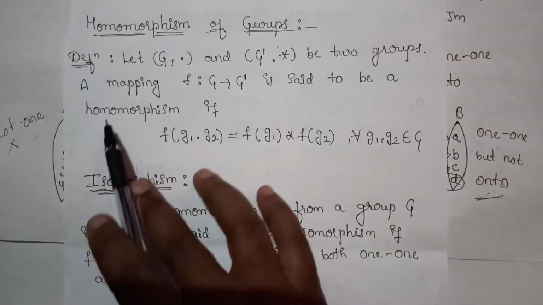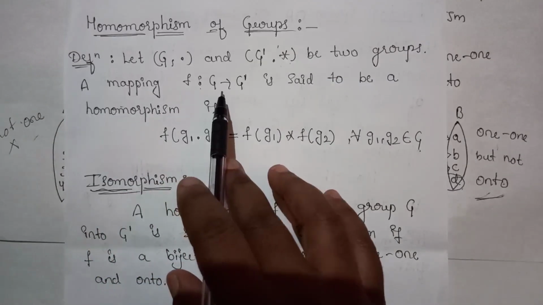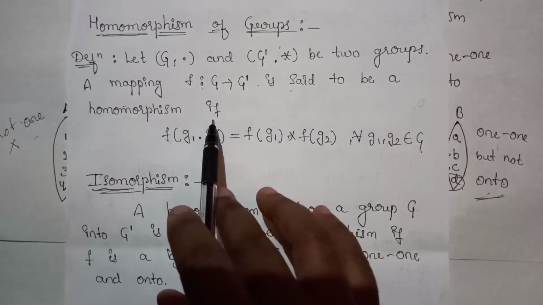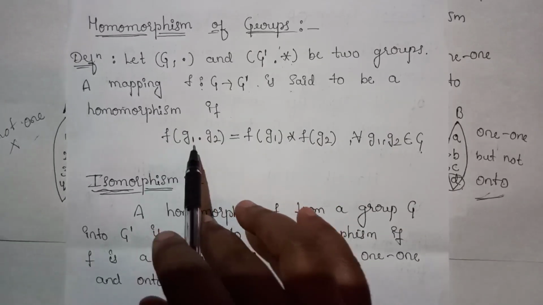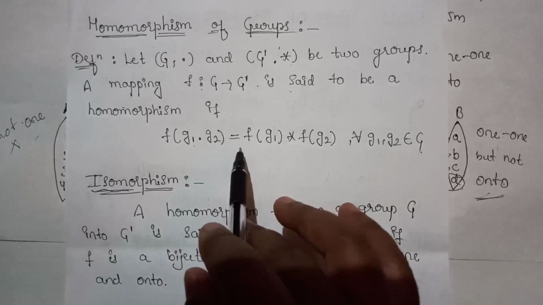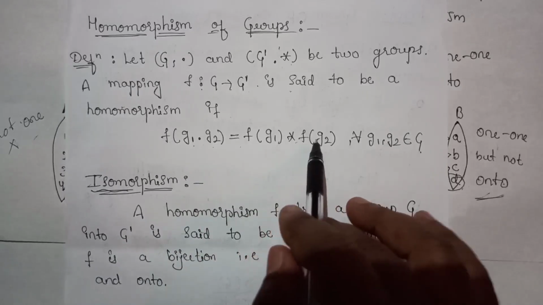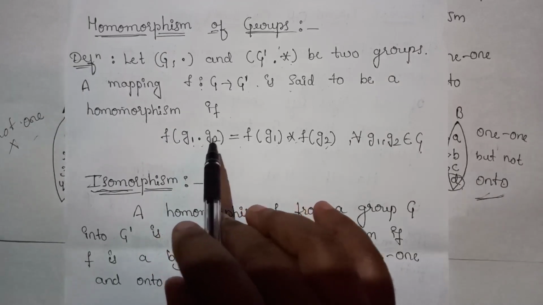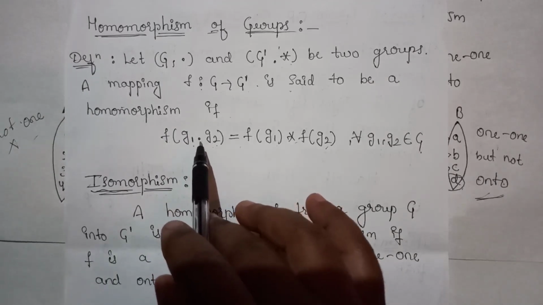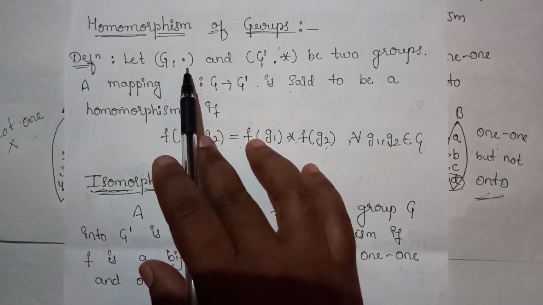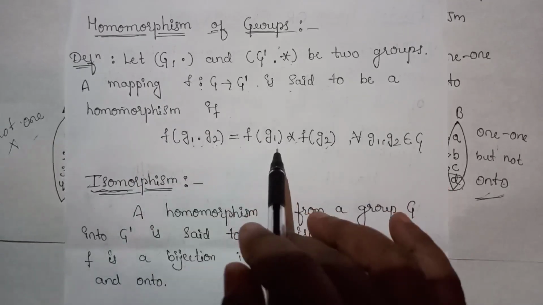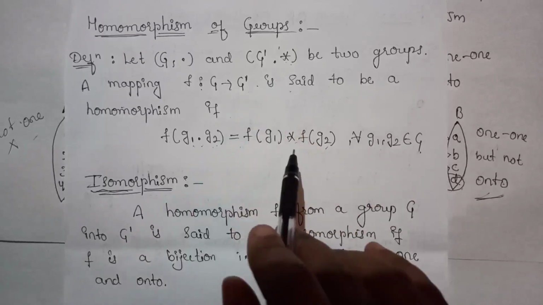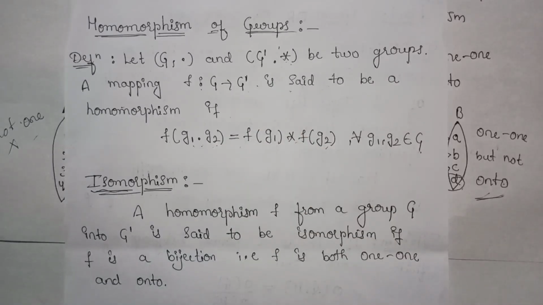Two groups, a mapping F from G to G dash is said to be a homomorphism if F of G1 dot G2 equals F of G1 star F of G2. F means the image of G1 dot G2. Here we are using the first binary operation dot, and on the right side we are using the second binary operation.